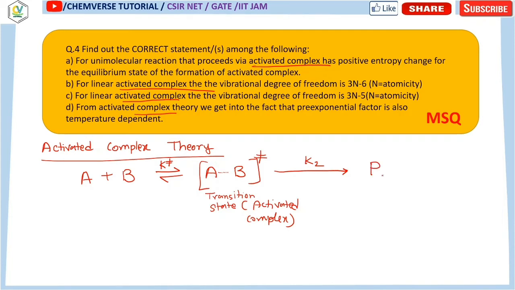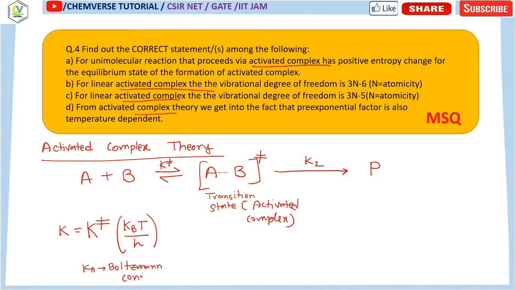Now the point is that if the overall rate constant is K, then it can be denoted as the equilibrium constant of the activated complex formation, that means K daggered, into Kb into T by h. Kb is nothing but the Boltzmann constant.